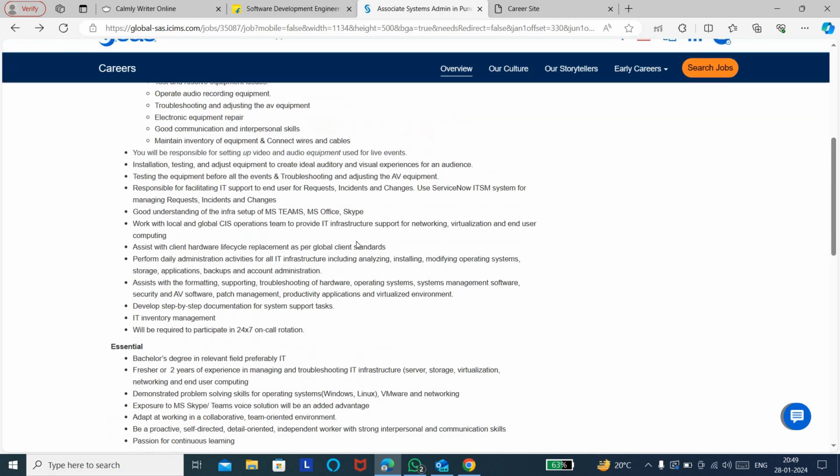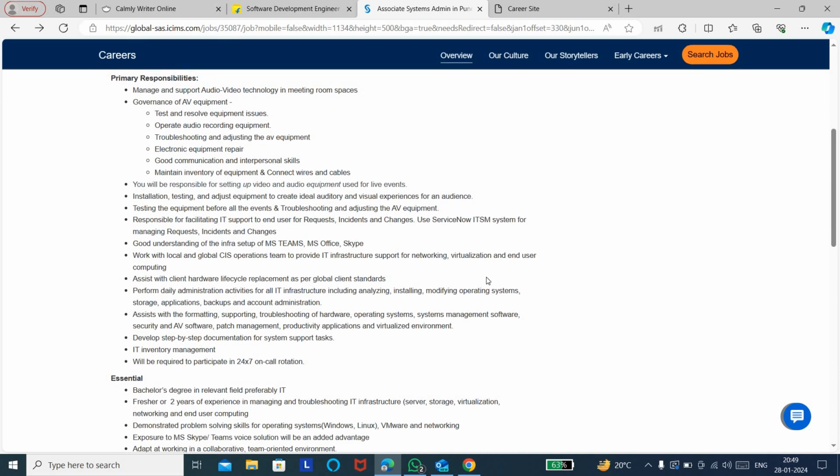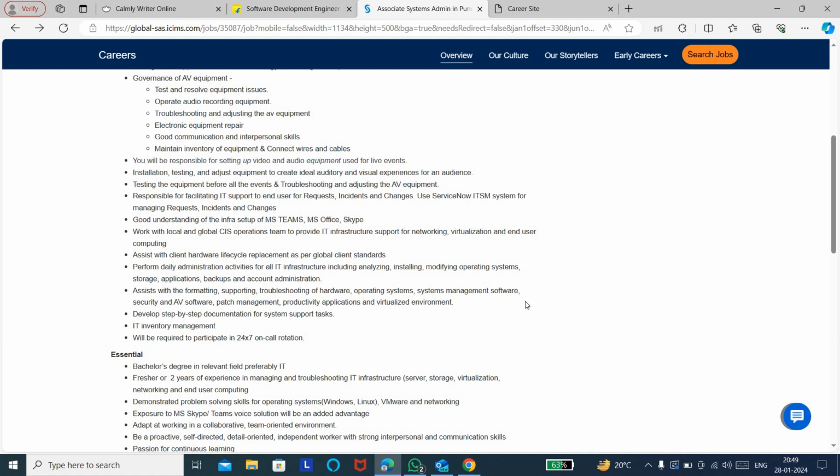Coming to the skills needed for this job role, you need a good understanding of MS Office, Skype and so on. As they are hiring for systems admin, you need knowledge of troubleshooting of hardware, operating systems, systems management software, patch management, productivity applications and virtualized environments. You need to be willing to work 24/7, including night shifts, and then you can apply for this particular job role.